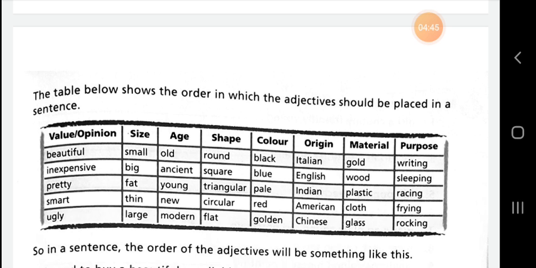Some examples related to it are given in this box. Value and opinion: beautiful, expensive, pretty, smart, ugly. Size: small, big, fat, thin, large. Age: old, ancient, young, new, modern. Shape: round, square, triangular, circular, flat. Color: black, blue, pale, red, golden. Origin: Italian, English, Indian, American, Chinese. Material: gold, wood, plastic, cloth, glass. And purpose: writing, sleeping, racing, frying, cracking.